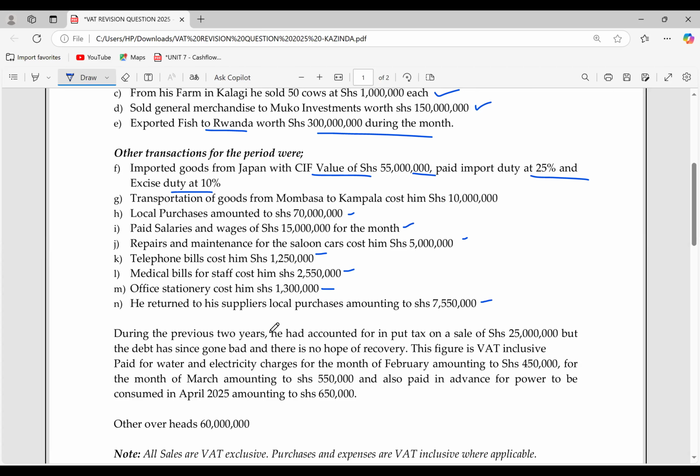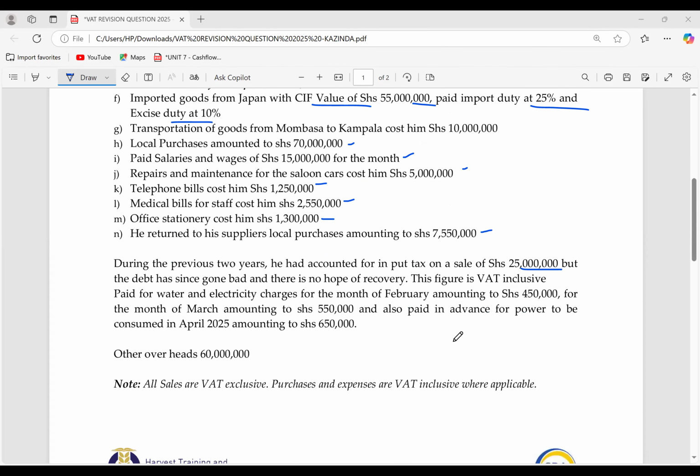During the previous 2 years, he had accounted for input tax on a sale of 25 million, but the debt has since gone bad and there is no hope of recovery. Okay. This figure is VAT inclusive. He paid for water and electricity charges amounting to, for the month of February, this is 2025.